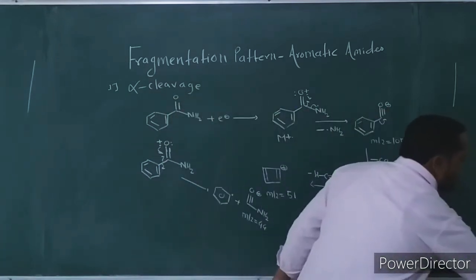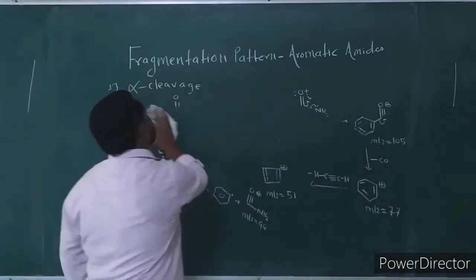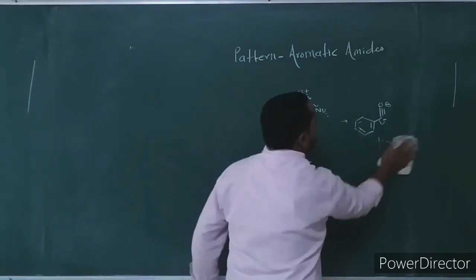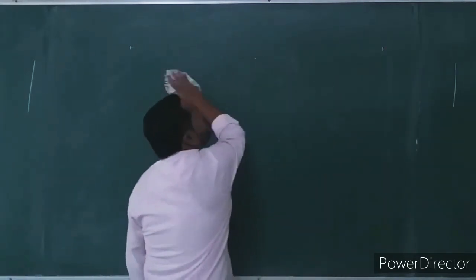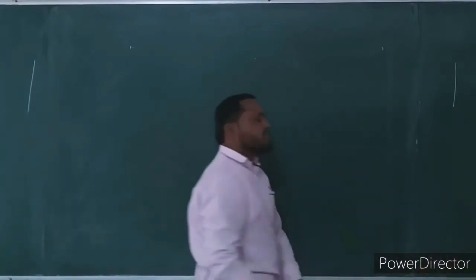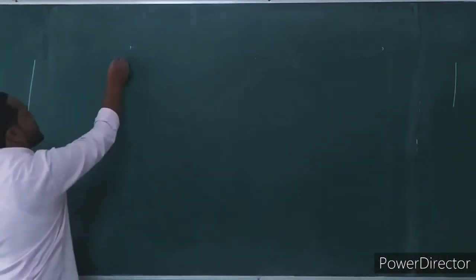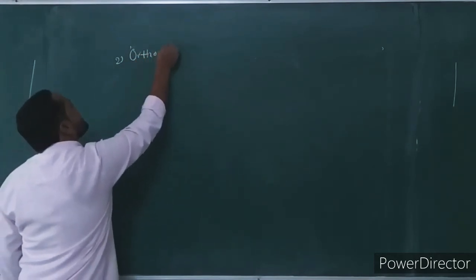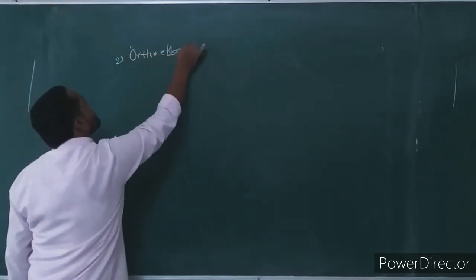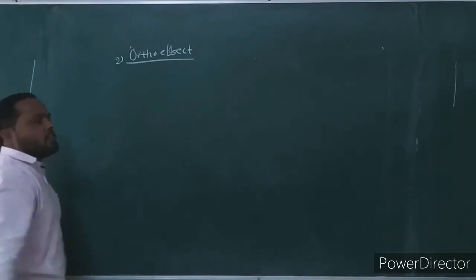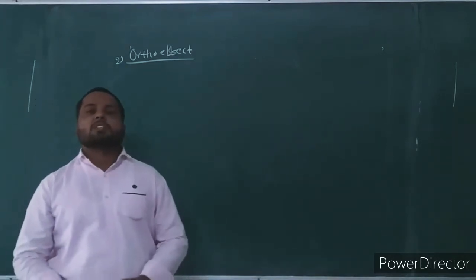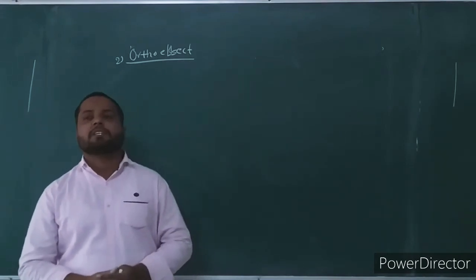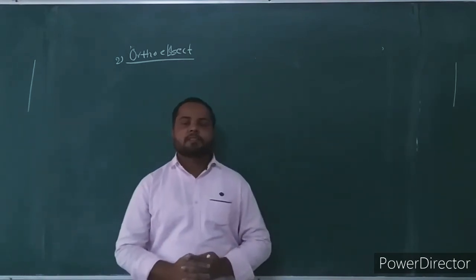Then consider the second mode of fragmentation in aromatic amides. What is the second mode of fragmentation in aromatic amides? This is known as the ortho effect. We already discussed the ortho effect in the last lecture. What is the ortho effect? Which compound undergoes ortho effect fragmentation? Which compound undergoes ortho rearrangement?